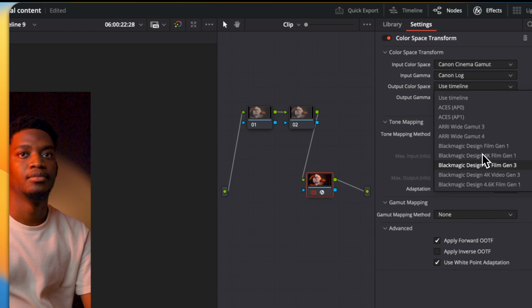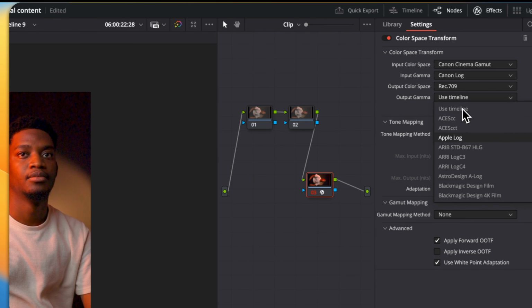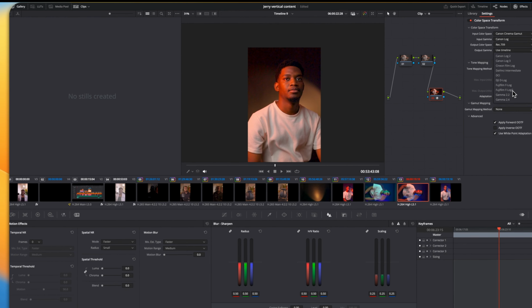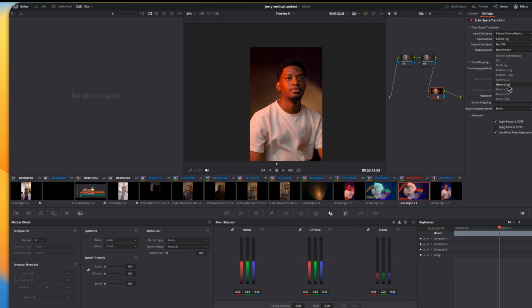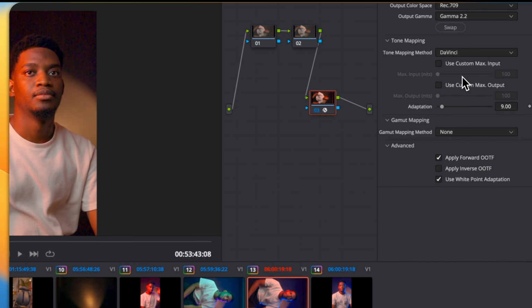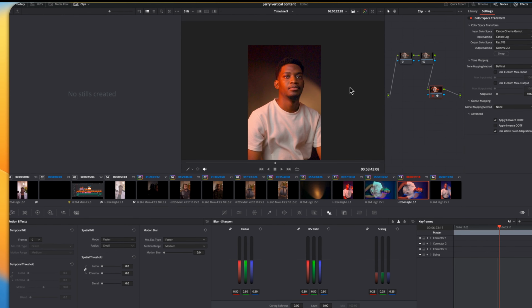So now I go to my output color space, which is Rec 709, which is the standard, and then your output gamma space. It's usually 2.4 for TV screens, but since this is mobile content, I use 2.2.